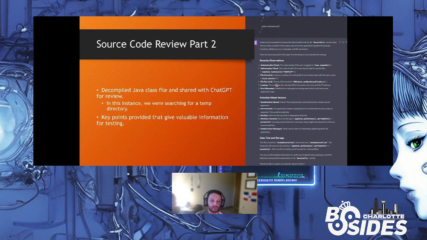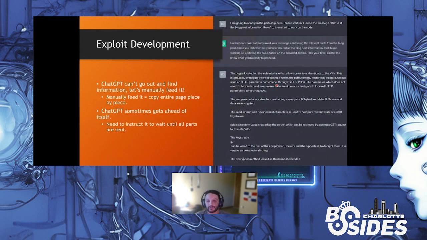But it's always nice to have some automation to make things a little faster, of course. So another example of what ChatGPT can do is exploit development. One limitation of ChatGPT is it has a cutoff point for all the information that it retains. It can't go out and manually fetch information. It only has information available to, I think at this point, maybe August of 2023.